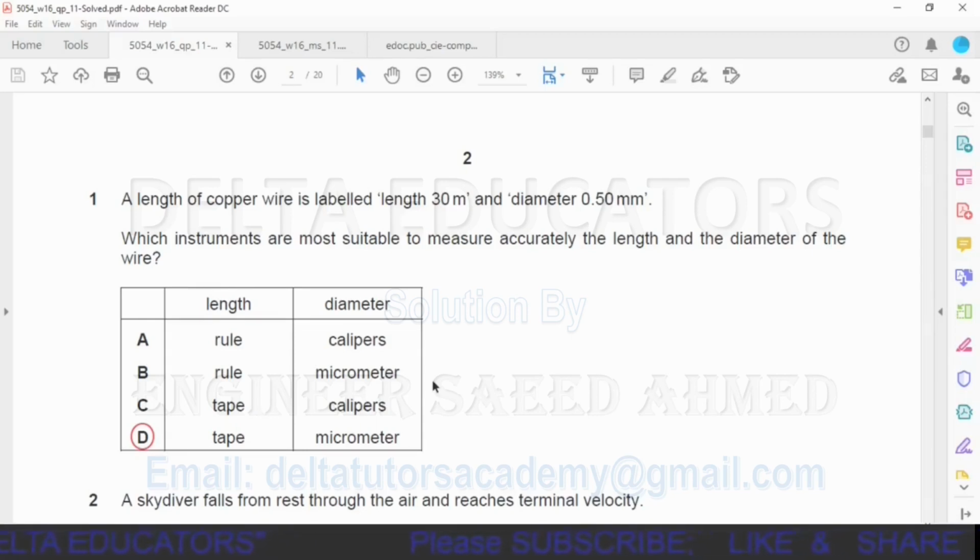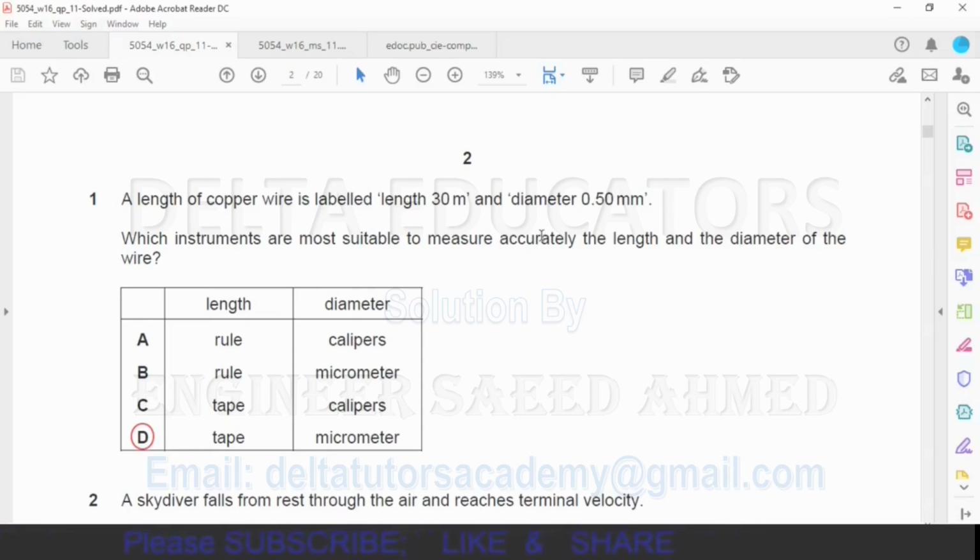Now we will check what instrument we have to use to measure the diameter. Here in the options for the diameter, it is given calipers and micrometer. To measure the diameter, we can use either calipers or micrometer. But the better option is micrometer. Why is the better option micrometer?